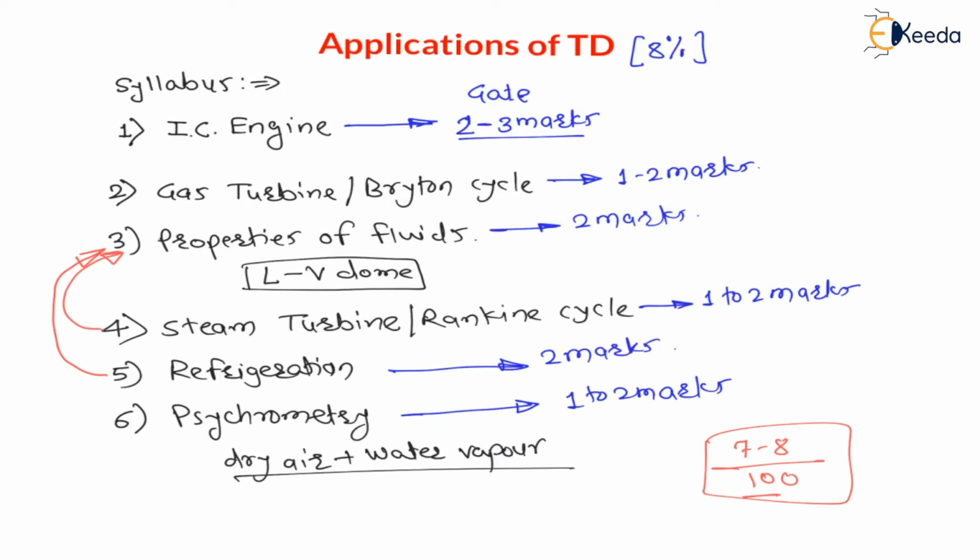And my dear students, in your university, the first topic, that is IC engine, is learned under the name of the IC engine subject. Then the other topics are gas turbine and steam turbine. These two chapters are in power plant engineering, right? In power plant engineering, you are learning these two topics. And refrigeration and psychrometry are part of the refrigeration and air conditioning subject. These refrigeration cycles and psychrometry are part of the refrigeration and air conditioning subject. And properties of fluid is required for both refrigeration and air conditioning as well as power plant engineering subjects, right?